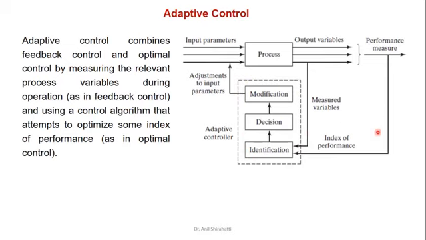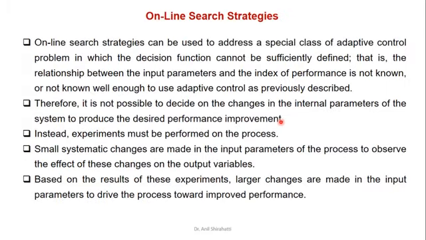So depending upon what feedback came, or whatever performance I have measured, I can take a decision to modify the input parameters and then give the feedback. So this is completely feedback adaptive control systems.